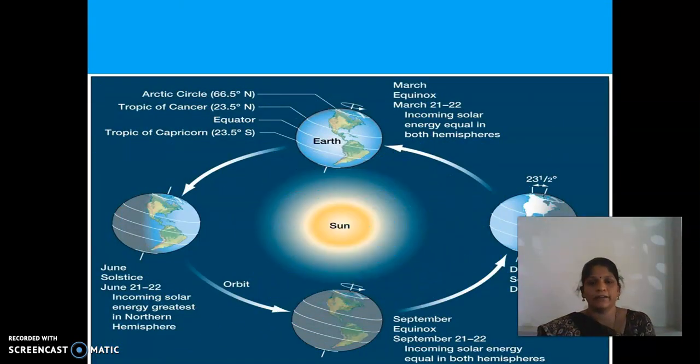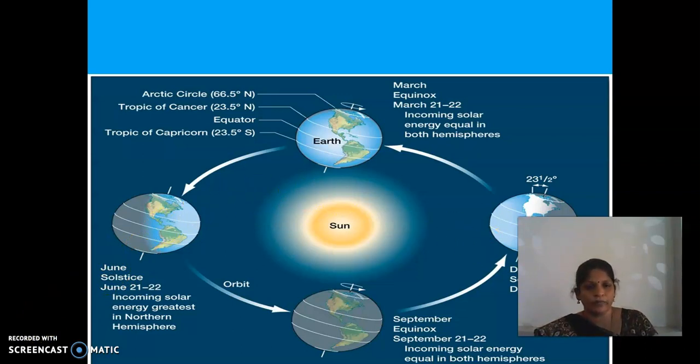Children, here you see our earth in 4 positions. The first earth is the summer solstice. The northern part of the earth receives more sunlight, and the north pole completely receives sunlight. That means 6 months daytime for the northern hemisphere. Here the southern hemisphere does not receive the sunlight.